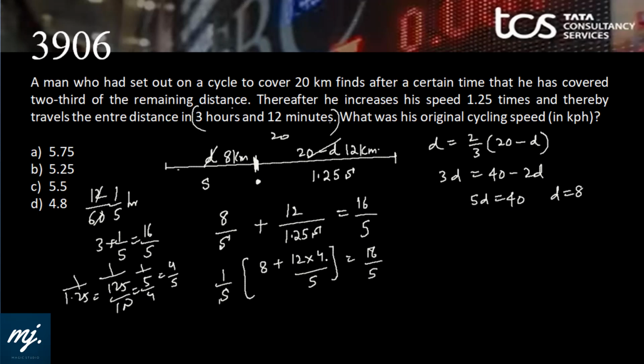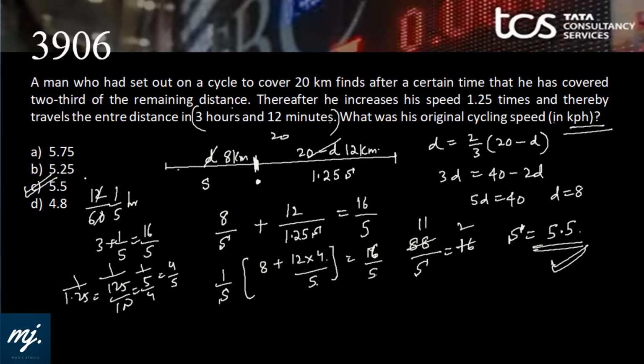Okay, 40 plus 48 is 88. So 88 and 5 will cancel out and this is 16. 88 by S equals 16. 8 times 11, 8 times 2. S equals 11 by 2, that is 5.5. What was his original cycling speed in kilometers per hour? The original cycling speed was 5.5 kph, that is option C.